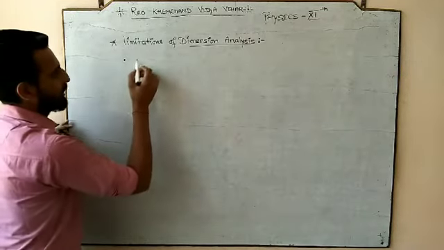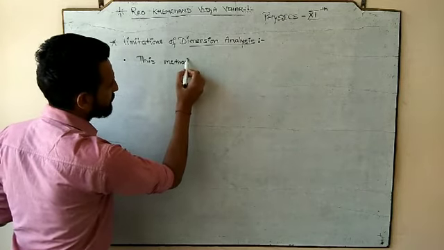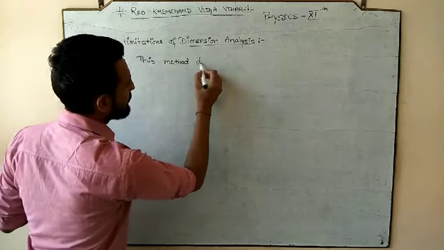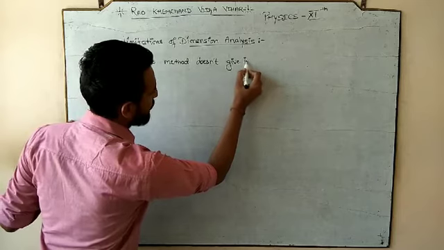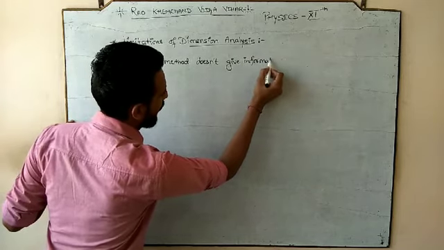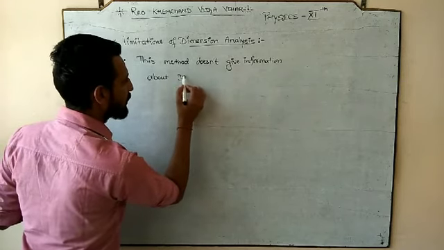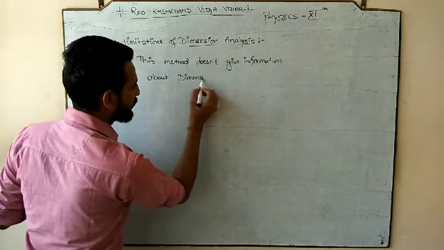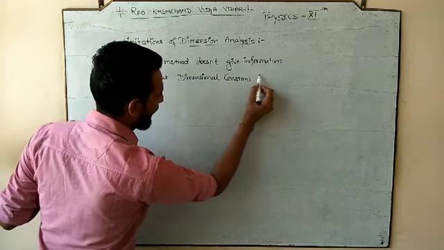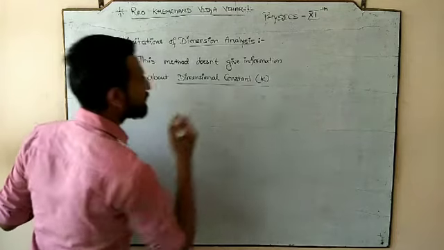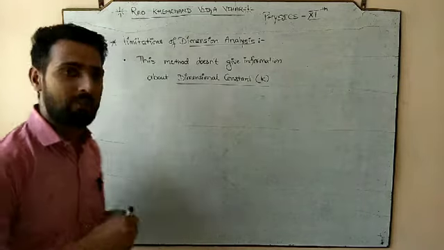So the first limitation is that this method doesn't give information about the dimensional constant. It is unable to give you the value or the information about what that constant is.